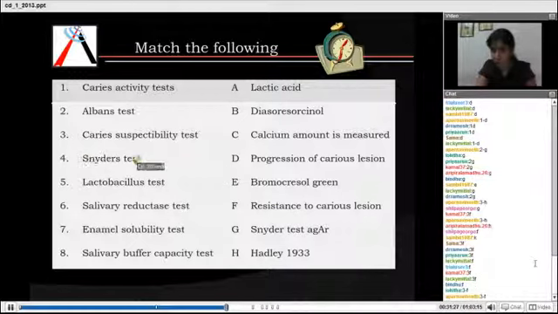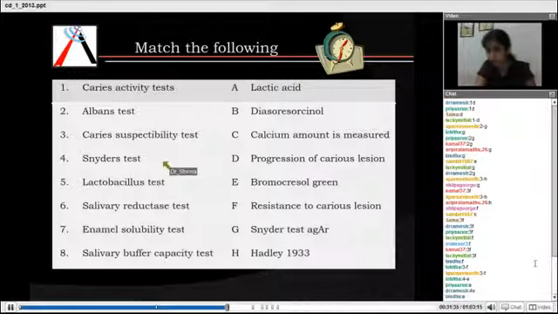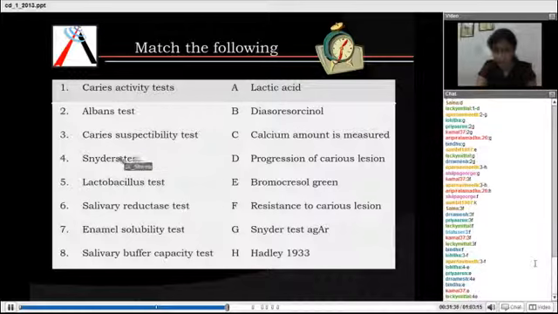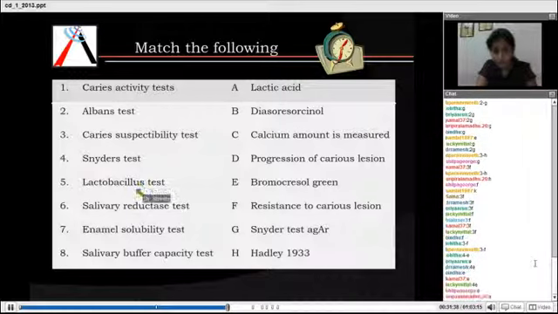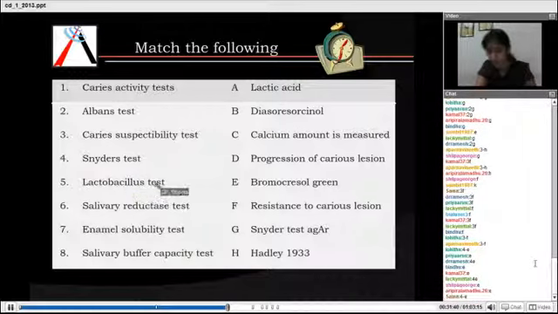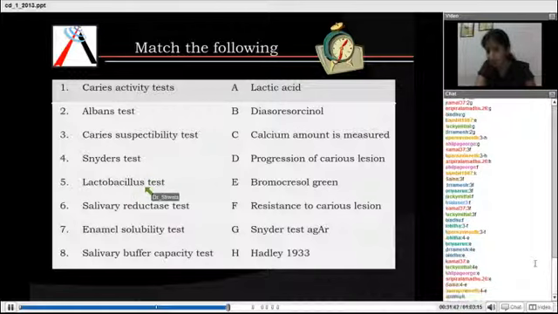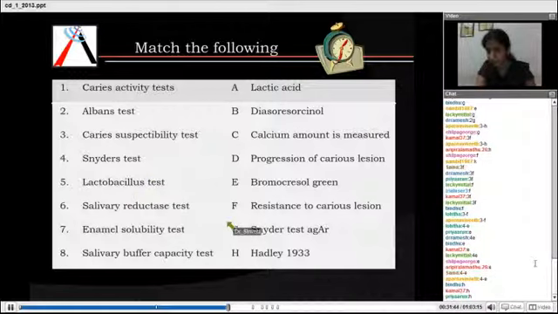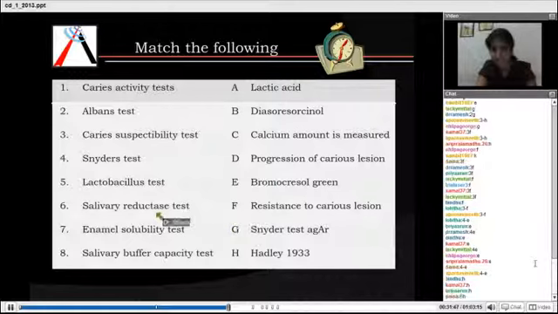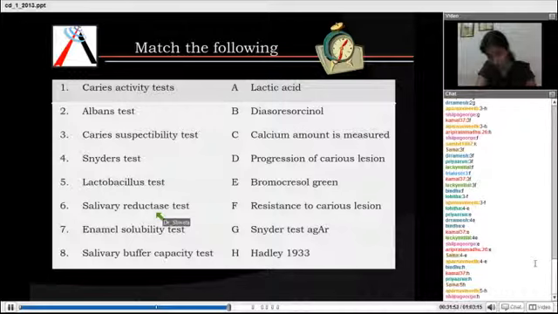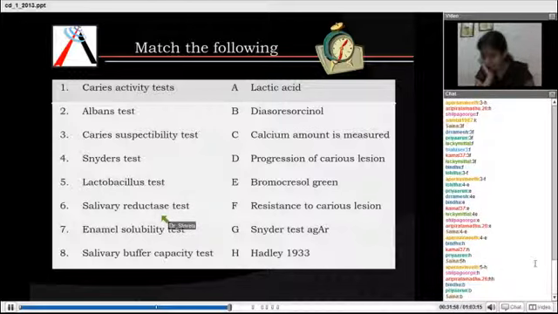Snyder test. What does Snyder use? Four is E. Yes. You use bromocresol green. Lactobacillus. 5. Lactobacillus test. H. Yes. It was given by Hadley in 1933. Salivary reductase test. Yes.